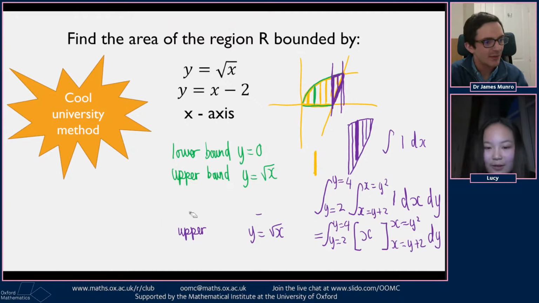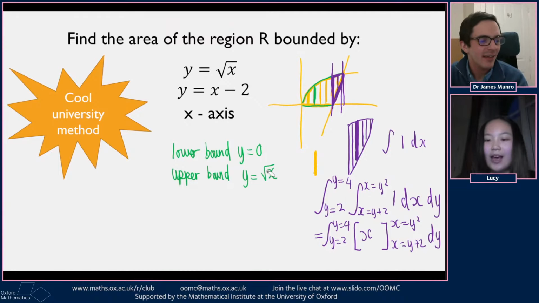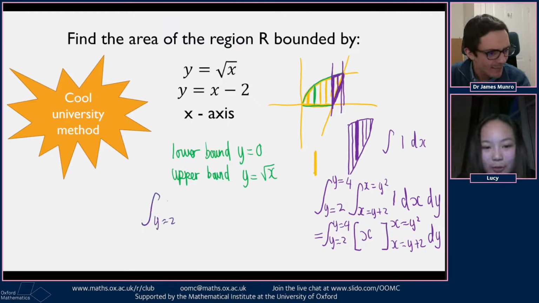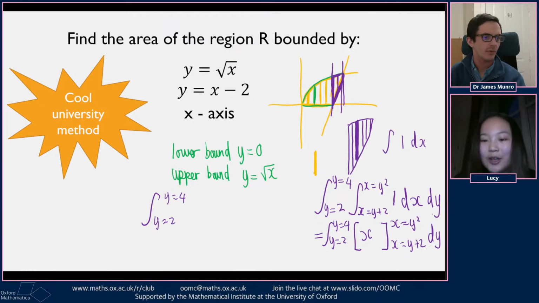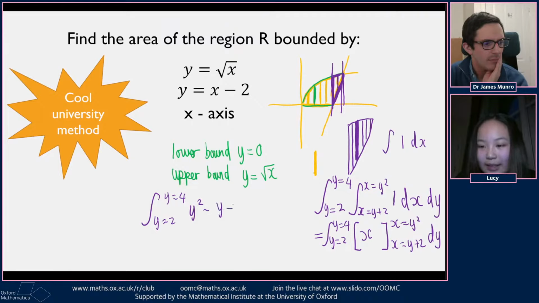So if we rub this out, we've dealt with that already. We will plug it in. We'll just deal with the y, y equals 2, y equals 4. And then we substitute in x equals y squared, and x equals y plus 2. So then we'll end up with y squared, and then we're taking away this y and then taking away 2, because you're taking away the lower bound. So then that's a dy.